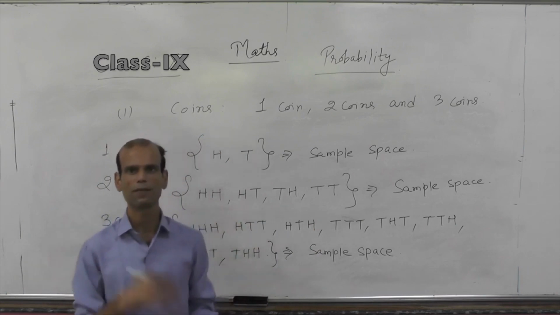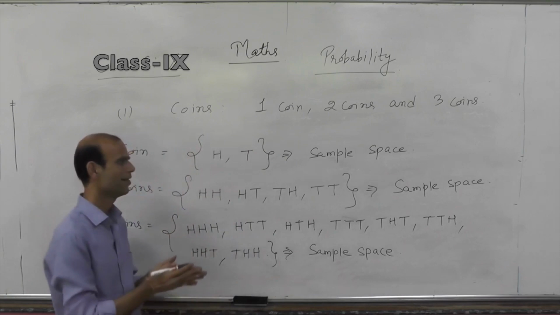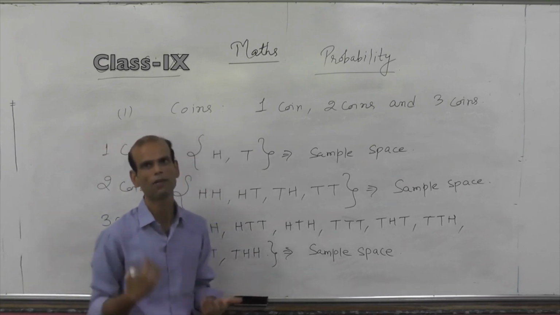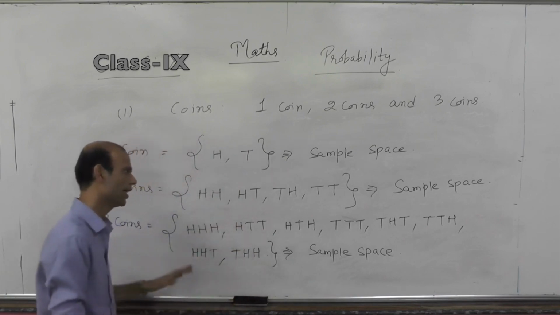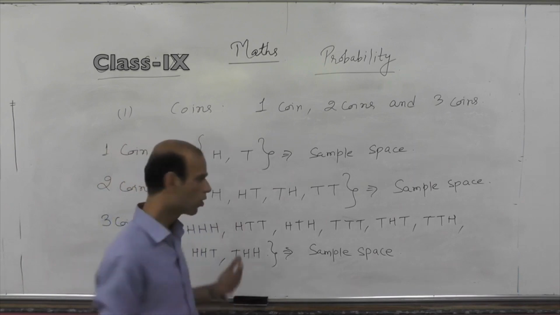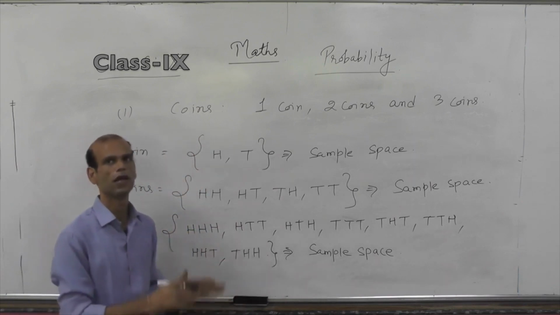Agree. But if we toss 3 coins together, we will have only 8. It could have been more than 8 or less, but how do I determine that only 8 possible cases will be there? Now if I toss 4 coins, what number of possible outcomes will I have?